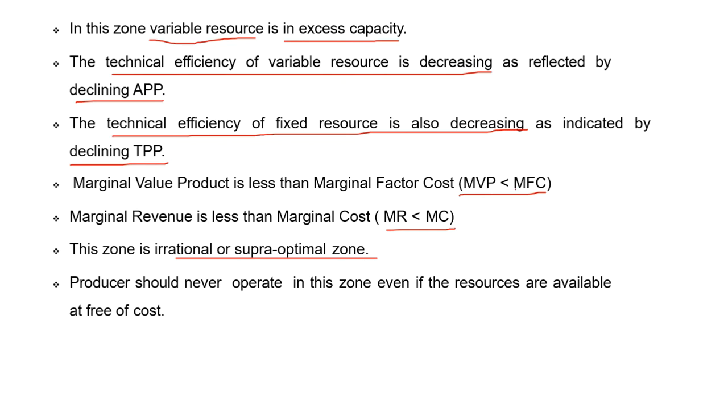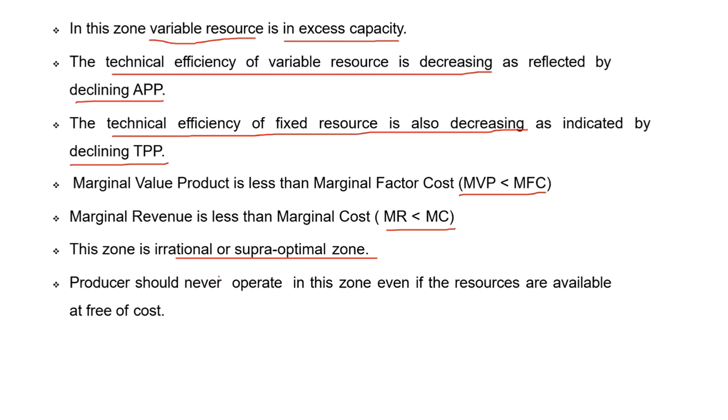Whereas in the first zone, MVP is greater than MFC and MR is greater than MC. In the second zone, MVP equals MFC and MR equals MC. Finally, in the third zone, MVP is less than MFC and MR is less than MC.